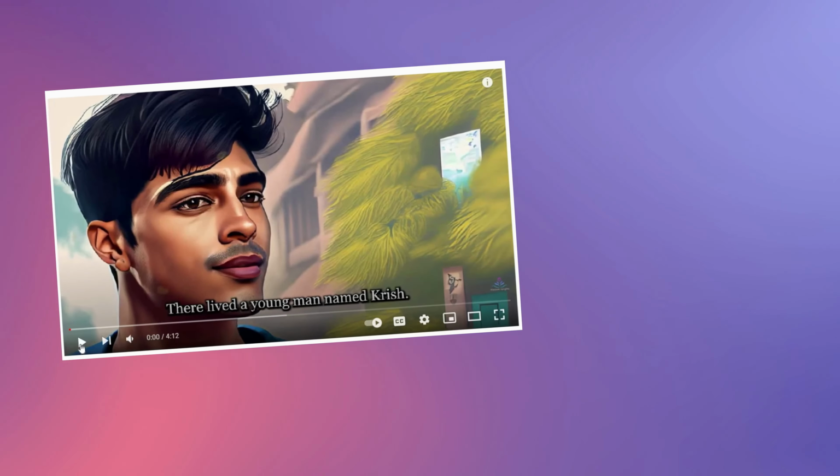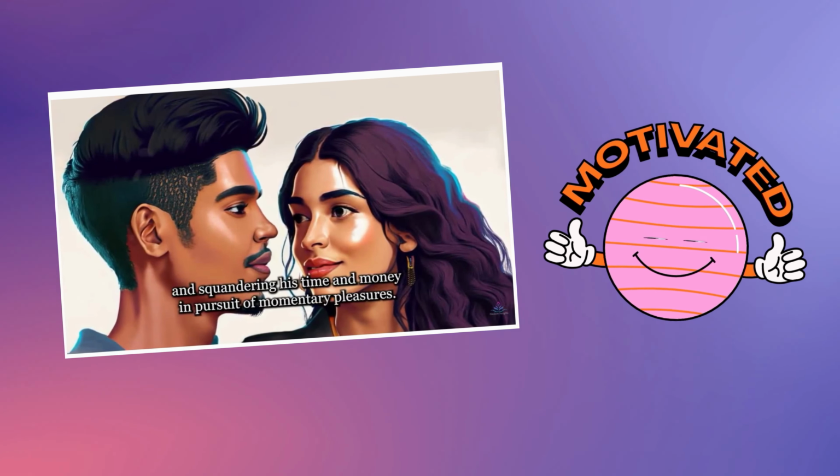But as you can see, they have simple animated images, a voiceover narrating the story, text, and some background music. The story itself is motivational and has a moral at the end.